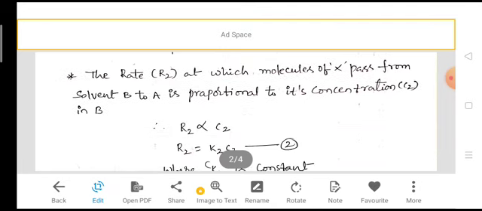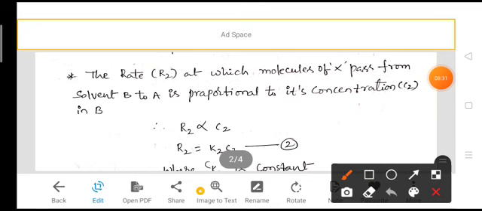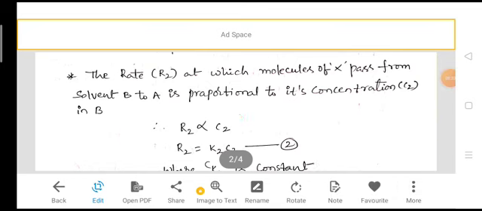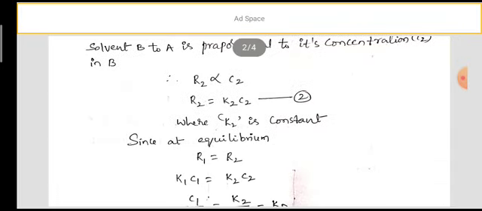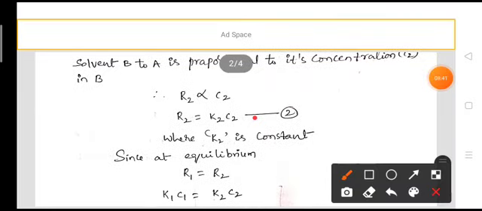From this definition, R2 is directly proportional to C2. So R2 is equal to K2 into C2, where K2 is a constant. At equilibrium, the rate of the forward reaction is always equal to the rate of the backward reaction. That is, R1 is equal to R2, which means K1 C1 is equal to K2 C2.